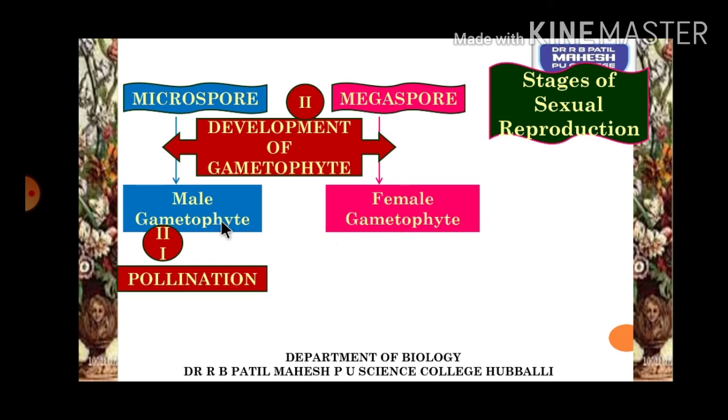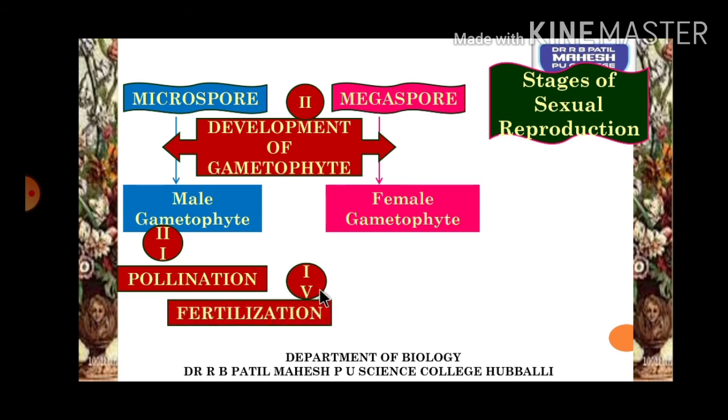The male gametophyte, which is called a pollen grain, is non-motile, and it has to be transferred onto the stigmatic surface of the gynoecium for its development and for reproduction. So there is a process of transfer of the pollen grain from the anther to the stigmatic surface of the gynoecium. That process is called pollination. That becomes the third phase.